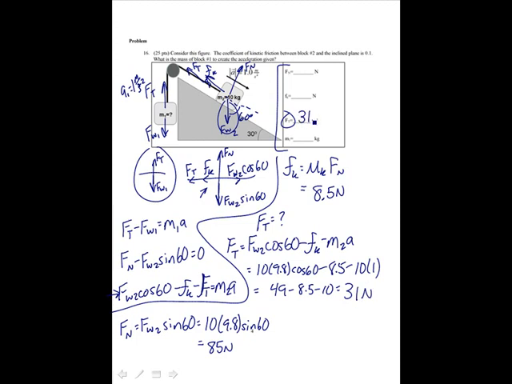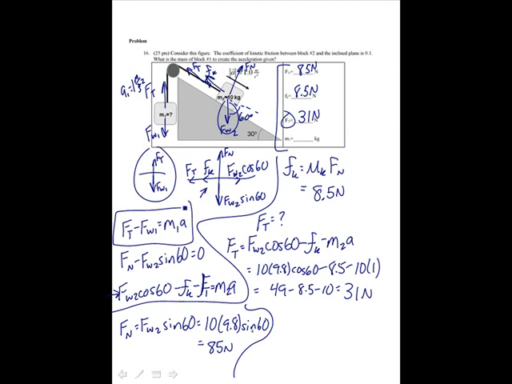So Ft is 31 newtons. Let me go ahead and write these in. 8.5 newtons, and then Fn was 85 newtons. And then I finally want to solve for the mass. Mass 1. Well, that's in this equation right here. So I can solve for mass 1.